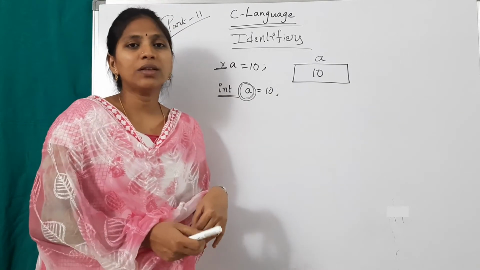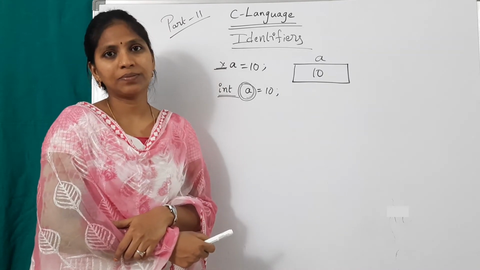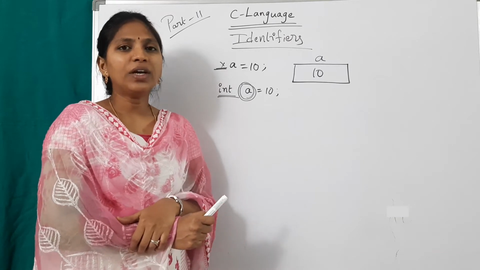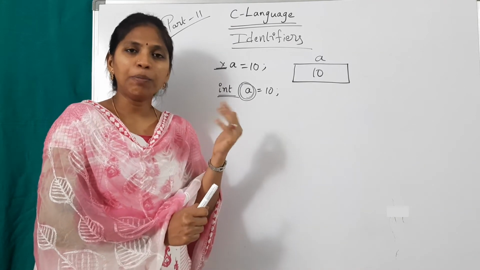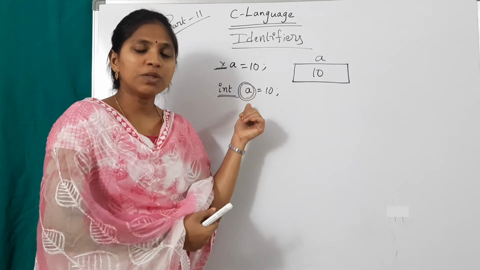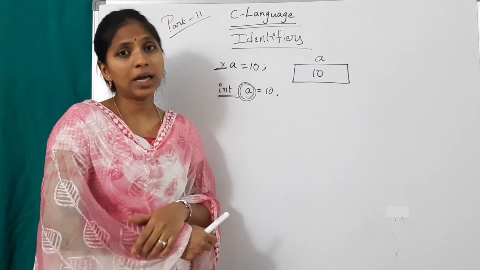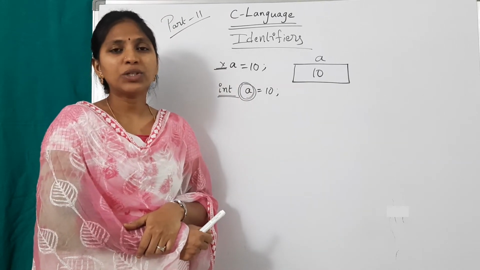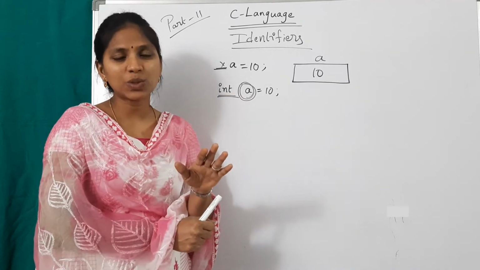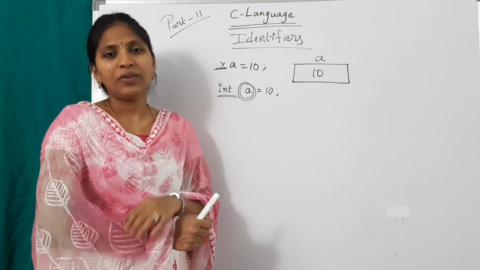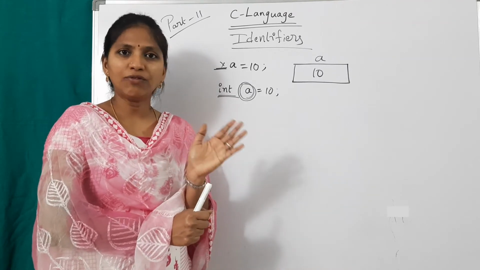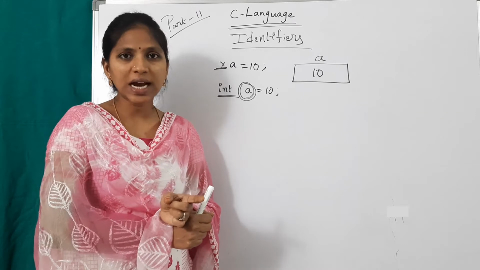While giving these names, you should follow some rules. Identifier rules. These are very important. Identifier rules. First one is, it may be alphanumeric. Alphanumeric means for these names we can use alphabets or numbers, but should not use a number at the starting of that name. Means you should not start with a number. A variable name or identifier name may be alphanumeric but should not start with a number.